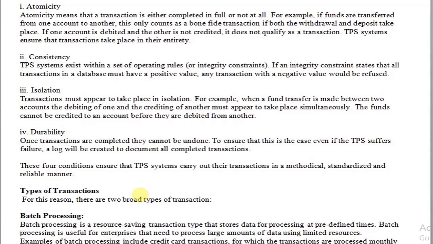And the last qualifier is durability. Once the transactions are completed and committed, they cannot be undone. For example, if you are withdrawing money from an ATM, once after withdrawing you cannot undo the transaction. In the sense, it is durable for all time. So these are the important 4 qualifiers associated with a transaction.